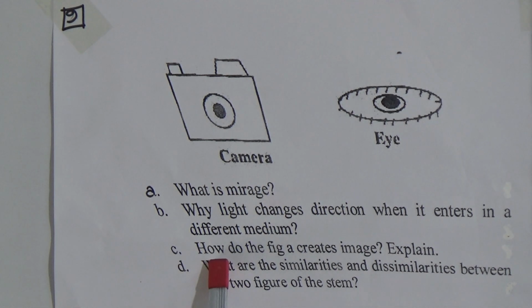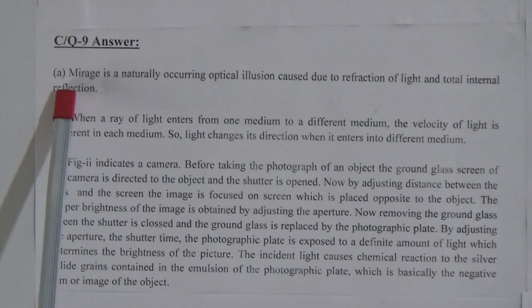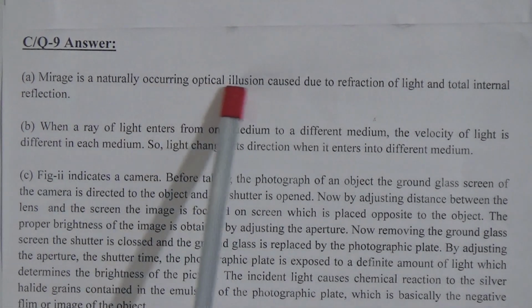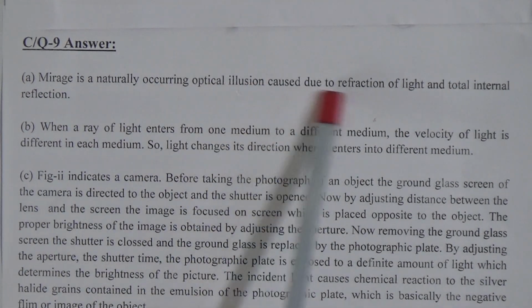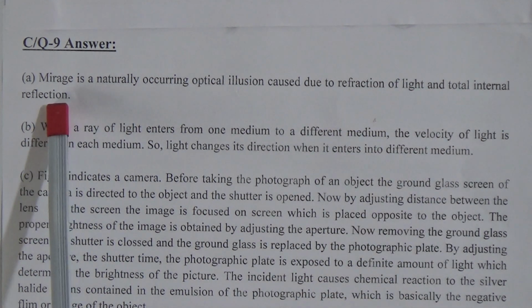Question number C is, how does figure A create an image? Explain. That means how a camera creates an image. And question number D is, what are the similarities and dissimilarities between the two figures of the stem? The answer to the first question, what is mirage? The answer is, a mirage is a naturally occurring optical illusion caused due to refraction of light and total internal reflection.